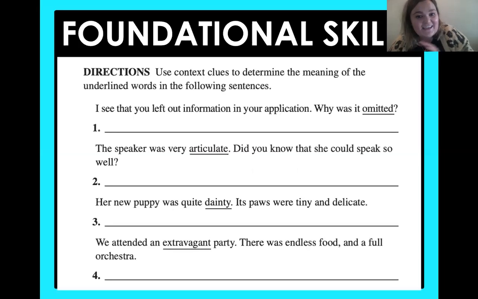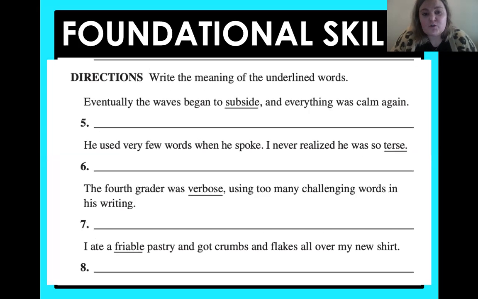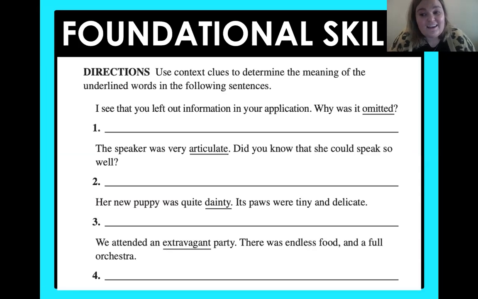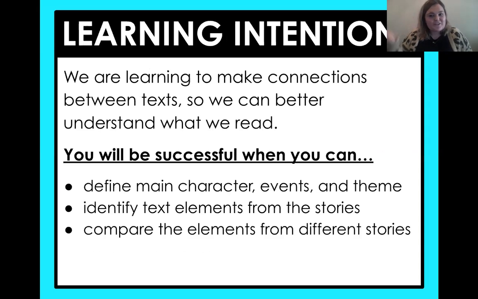So today you are going to have this to complete on Seesaw or on a piece of paper, and you're going to try and figure out these underlined words. It says use your context clues to determine the meaning of the underlined word in the sentence. So try and sound them out, use those context clues, and if you need to, you can even look them up in the dictionary. There are two different slides for you to complete, and if you're paying attention, some of them we might already have talked about. Got your back, fourth graders, don't worry. So just try your best.